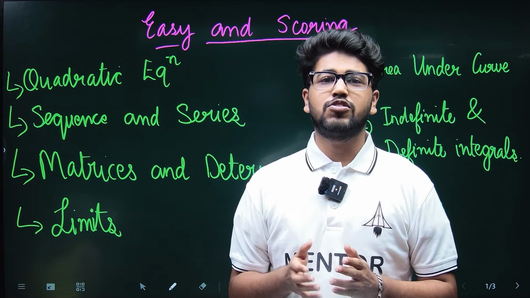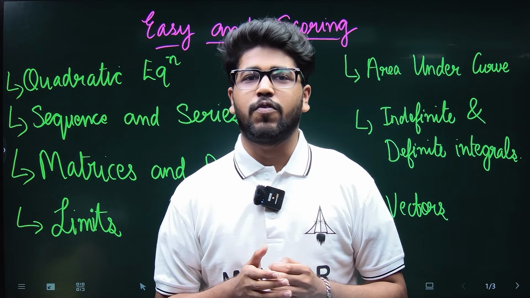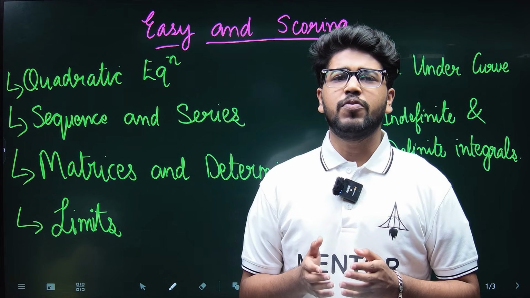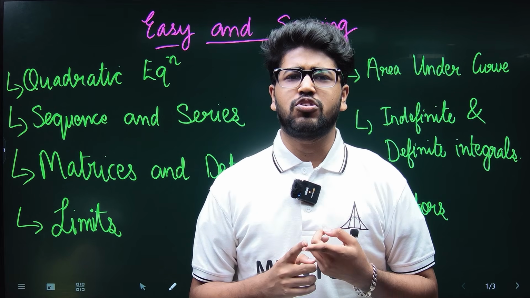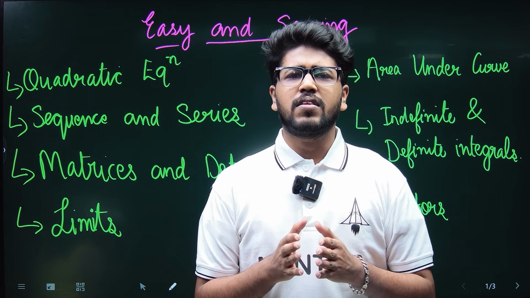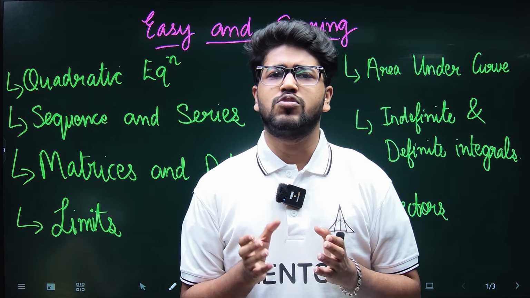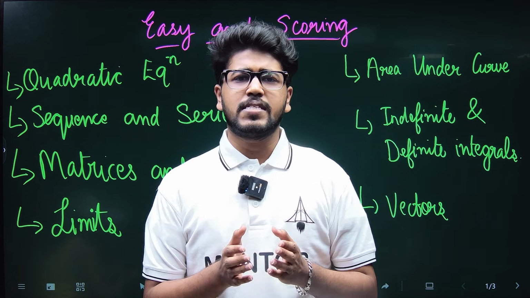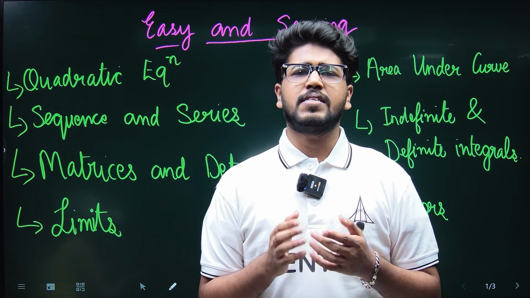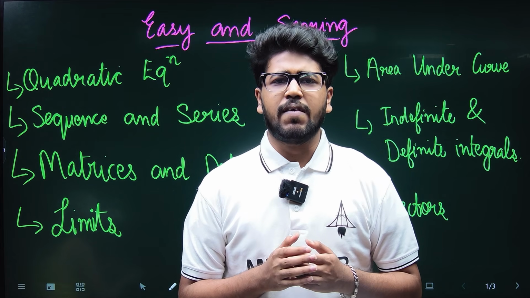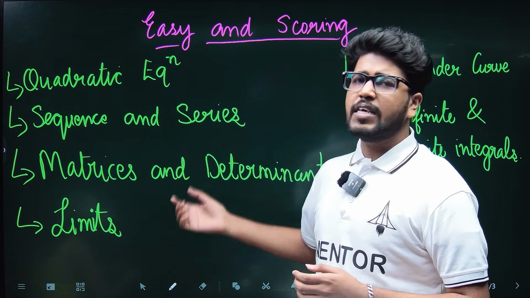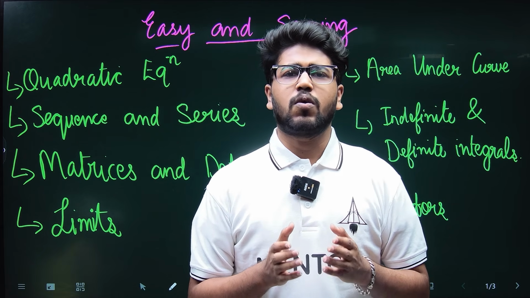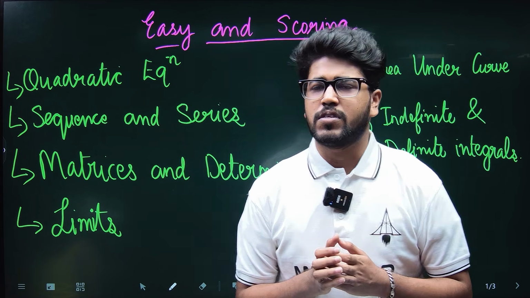So here is the list of chapters which are easy and scoring for you guys. First is quadratic equation. In this, all you need to know is about the nature of roots and common roots, and this is a conceptual topic and very easy, so scoring for you all. Second is sequence and series. This chapter demands AP/GP, which you have all studied also. So sequence and series is again a very easy and scoring topic. Questions are almost asked every year from this topic.